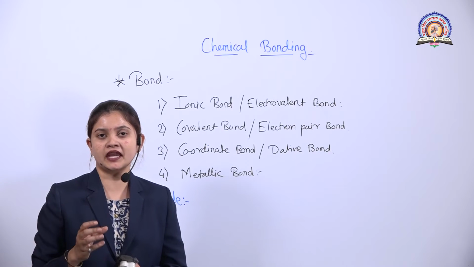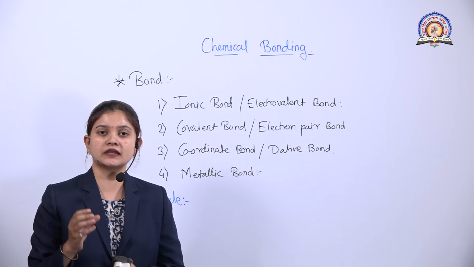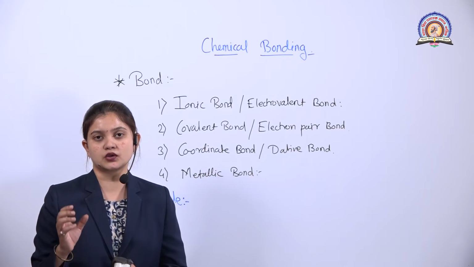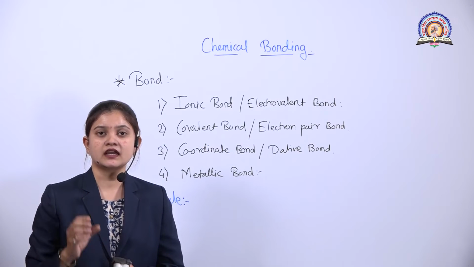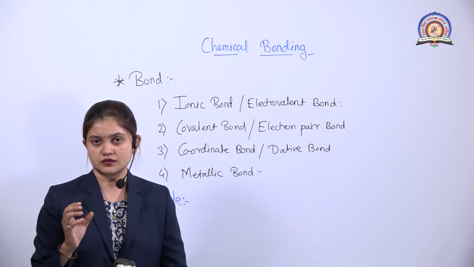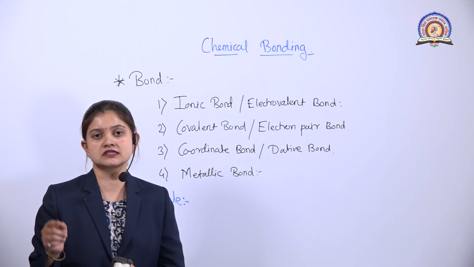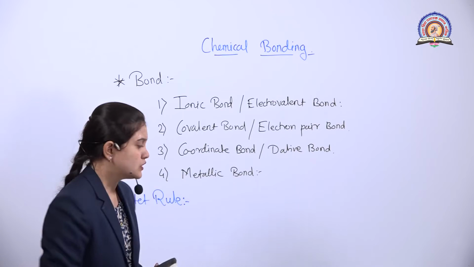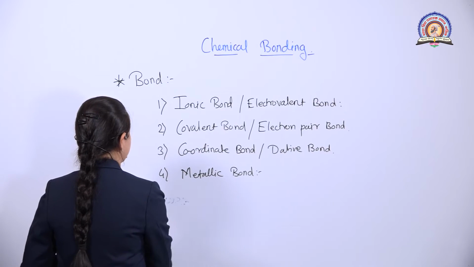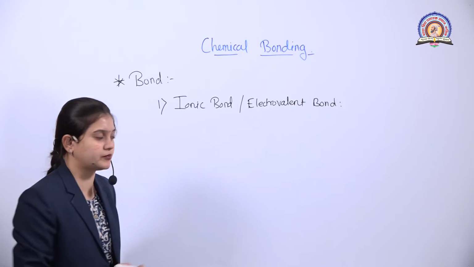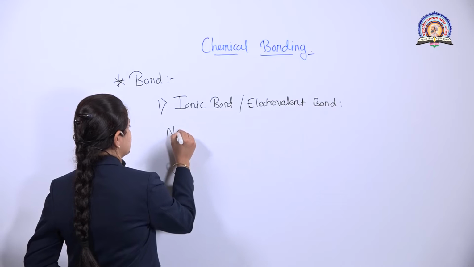The ultimate aim of that atom is to complete its electronic configuration. That is nothing but the octet rule. So each and every element tries to attain the octet configuration, or tries to have 8 electrons in the outermost orbit. So let's discuss the example of formation of NaCl.